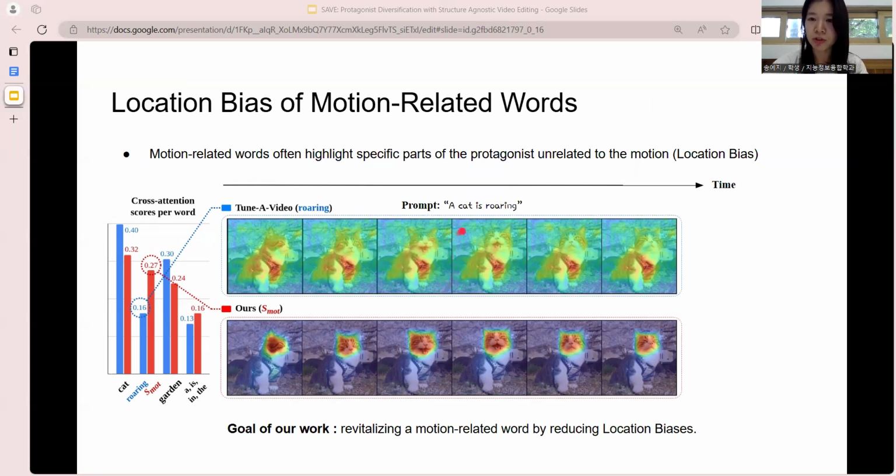It is because the word roaring usually indicates the appearance of opening the mouth, while in the video, motion proceeds in the stream of time. A roaring video also includes frames where the mouth is closed, such as the first, second, and last frames. Therefore, our goal is to revitalize a motion-related word by reducing these location biases.